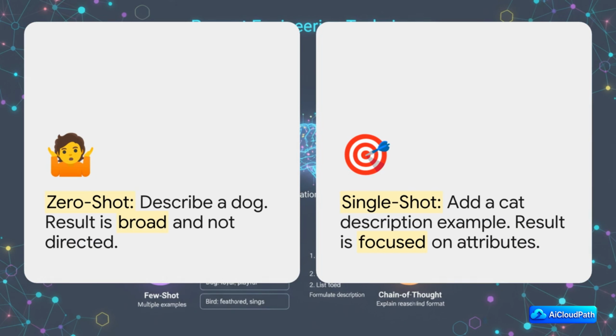And here you can see the payoff side by side. On the left, you've got that vague zero-shot result, but on the right, just by giving it one example of a cat description, the AI immediately gets the pattern. It pivots to describing the dog using similar attributes, physical traits. I mean, that's a huge leap in quality from just a single clue.